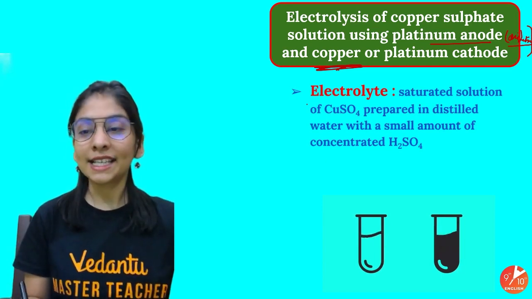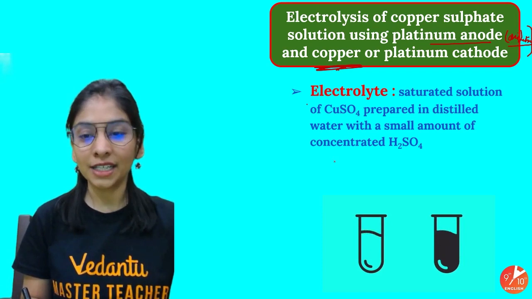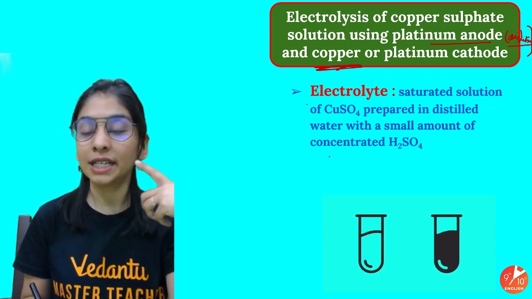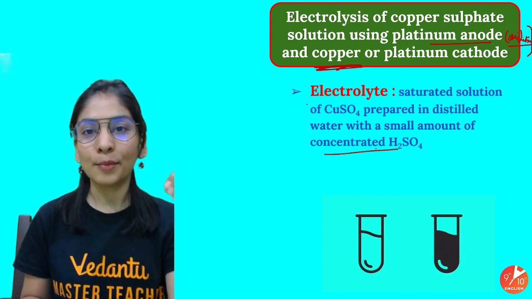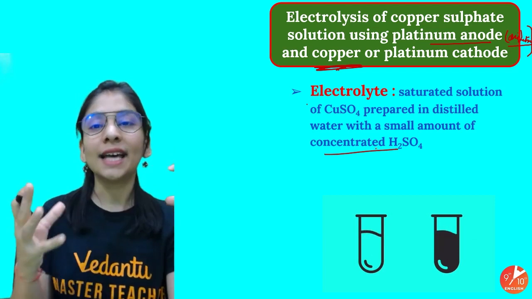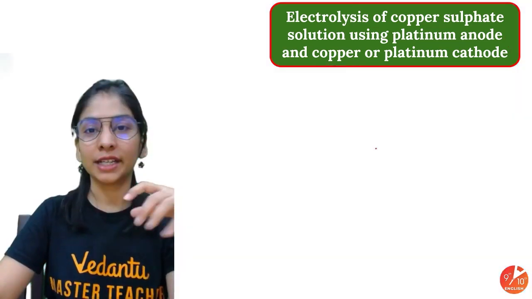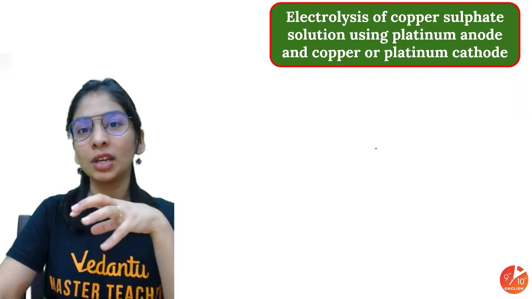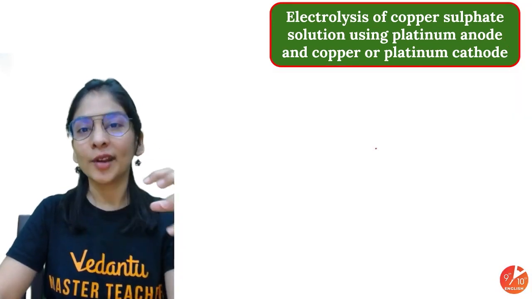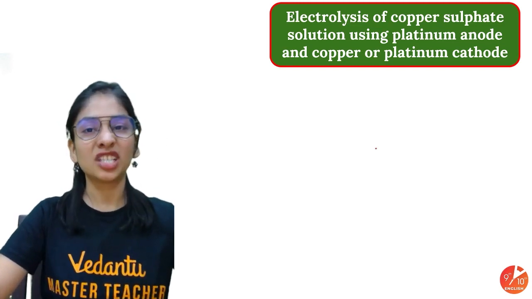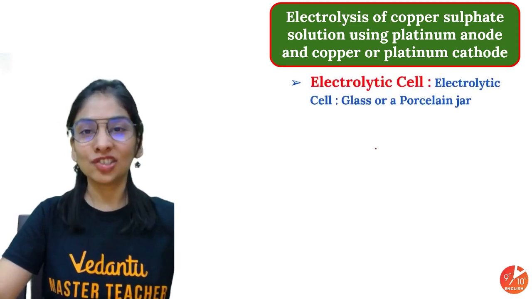Yeah, so we'll take a saturated solution of copper sulfate here by putting distilled water into it. Copper sulfate will be mixed completely in water, and we'll again put some amount of sulfuric acid, a few drops, just so these ions will be able to dissociate completely. Copper ions, sulfate ions, water will also dissociate into H positive, OH negative, as acid is also there. So H positive, SO4 2 negative sulfate ion, and we'll see competition, competitive discharge.